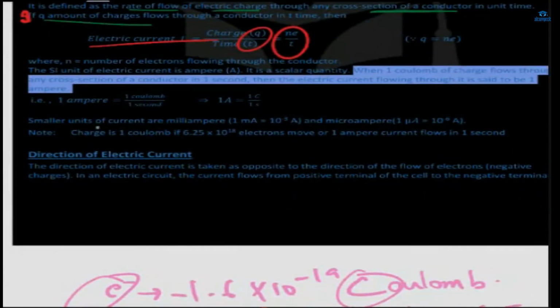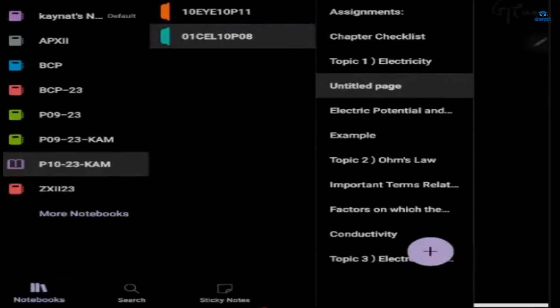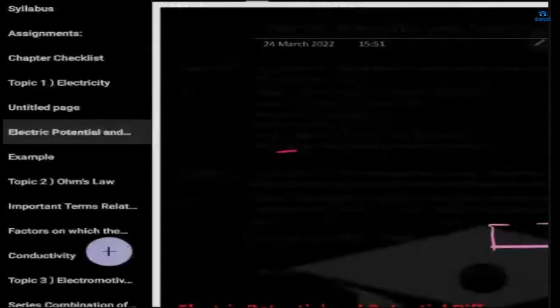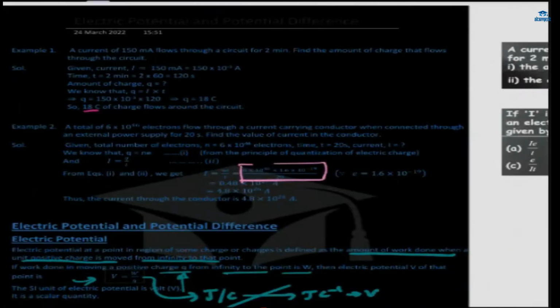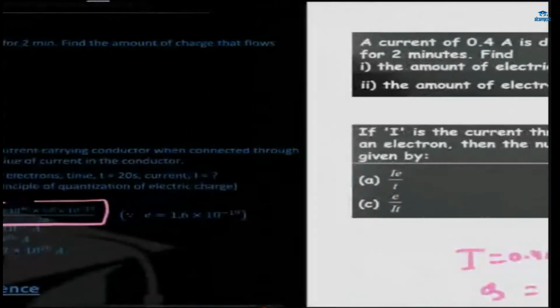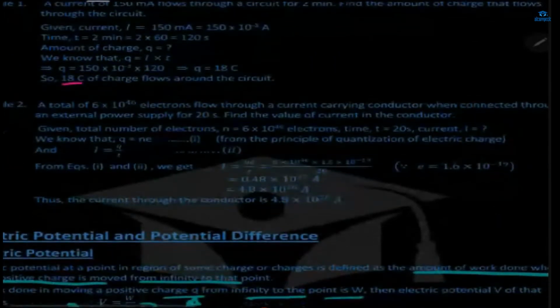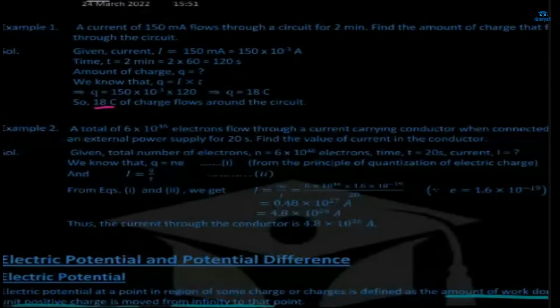Direction of electric current, we already know. Direction of electric current is from positive to negative. Okay, this is done. Electric potential. Now we'll solve some of the examples here. You can solve all these examples, right? We went through these examples in the last class. Rudra, can you do these examples? Yes, ma'am, I can do these. Yes, Safia? Yeah, I can do these examples.